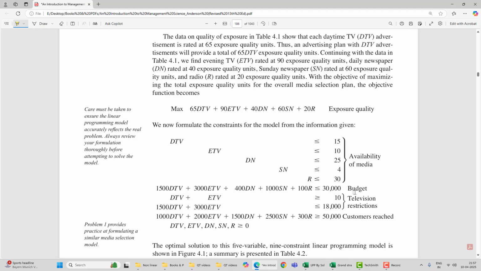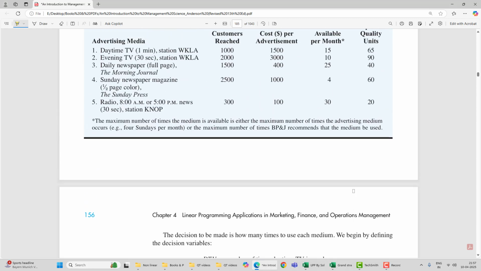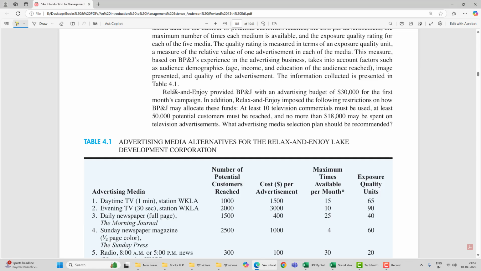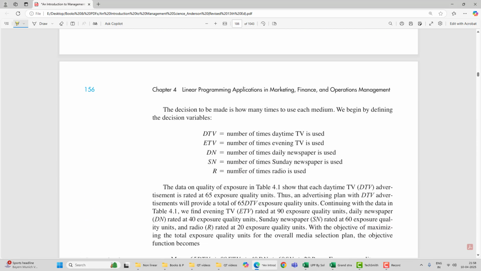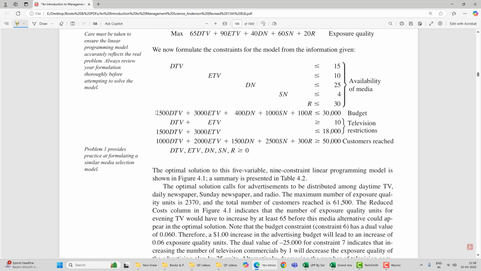Then about the budget, they have mentioned that we have a 30,000 budget. Relax and Enjoy provided BP&J with an advertising budget of 30,000 for the first month campaign. So the cost is 1,500 into DTV plus 3,000 into ETV, and like this we multiply to get the cost. This is my budget constraint. It should not exceed 30,000.